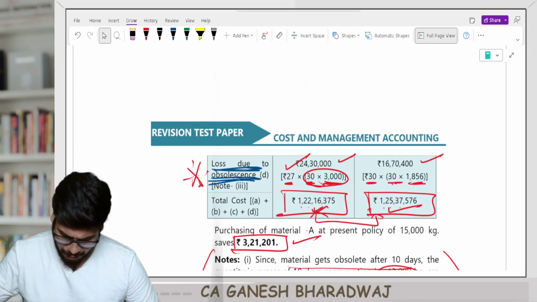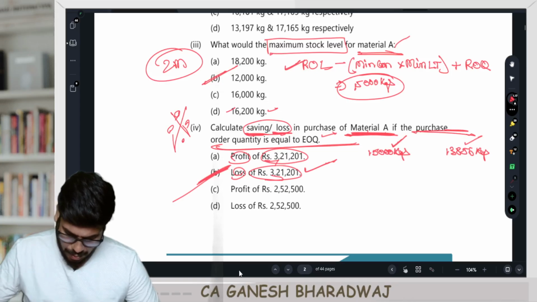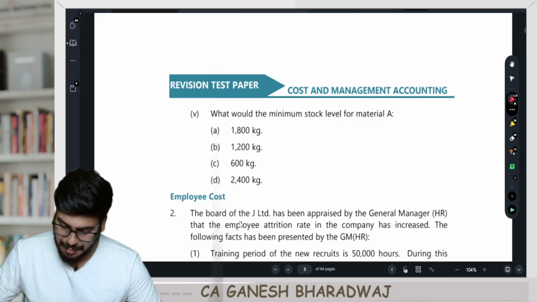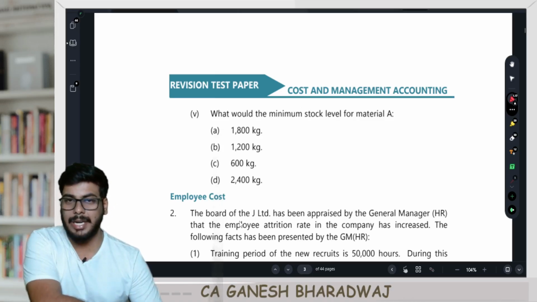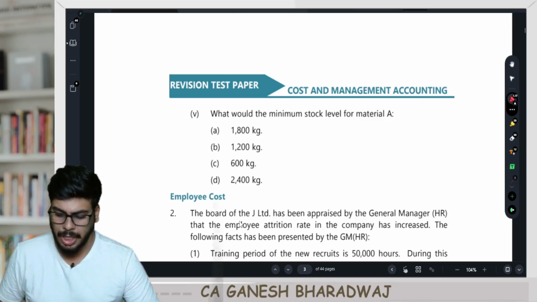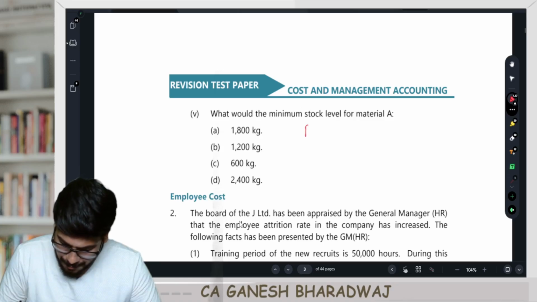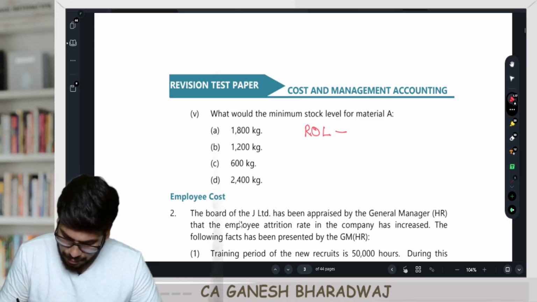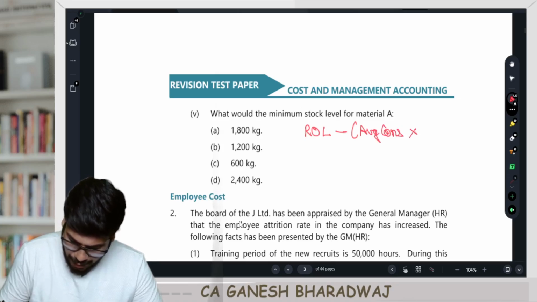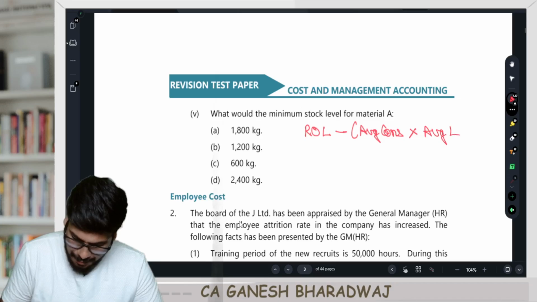And finally, what is the last part of the question? What would be the minimum stock level for material A? So how do you calculate the minimum stock level? It's going to be reorder level minus average consumption into average lead time. Correct.